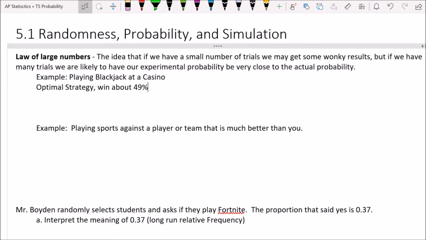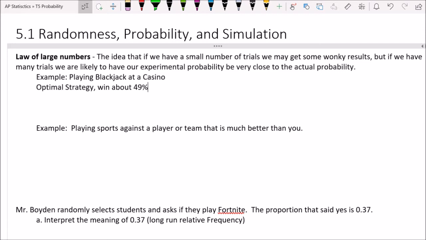Casinos do not like the idea of you coming in and laying down $1 million on the blackjack table. In fact, a lot of casinos won't even let you do that, because there's a huge risk for them. Even though they're more likely to win and it's more likely for you to lose, there's still a pretty darn good possibility at 49% that you could win and double your money and they would owe you $1 million. And casinos don't want to have to do that. So they want to encourage you to place many small bets. And then over time, they will win.